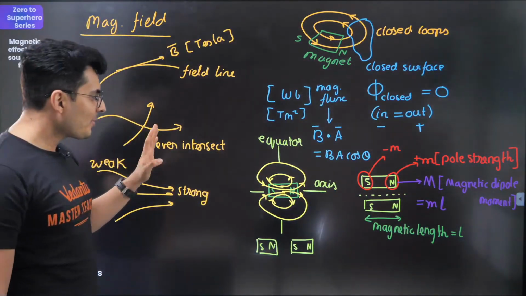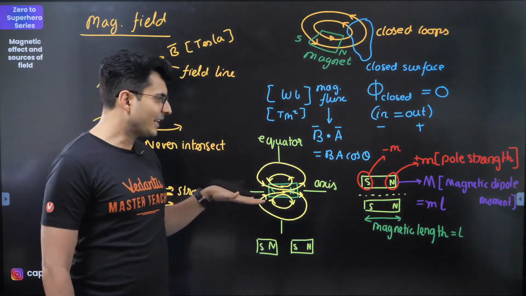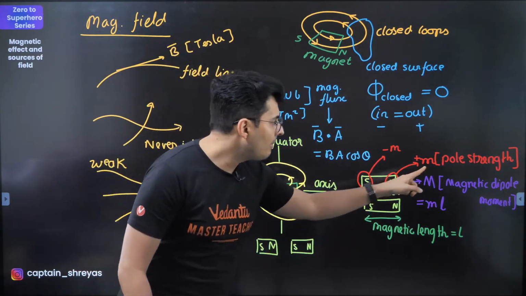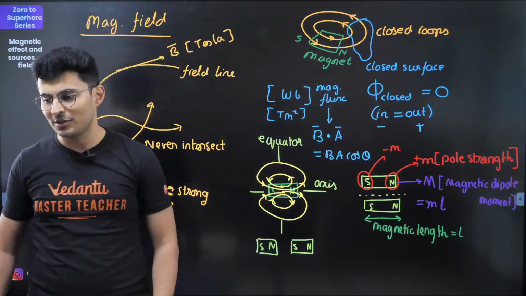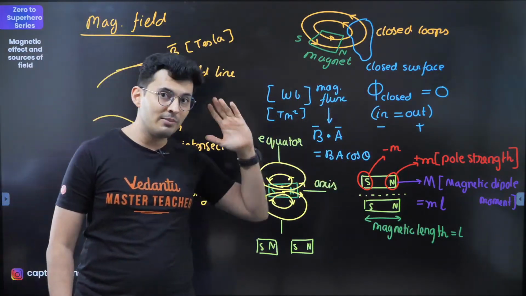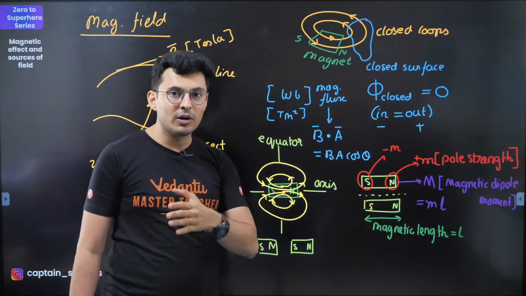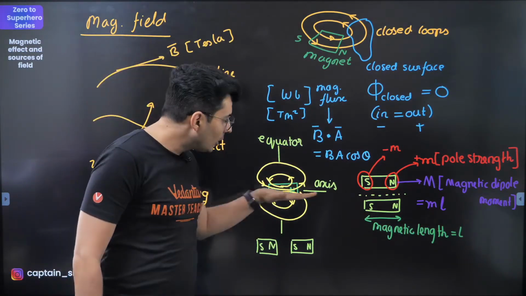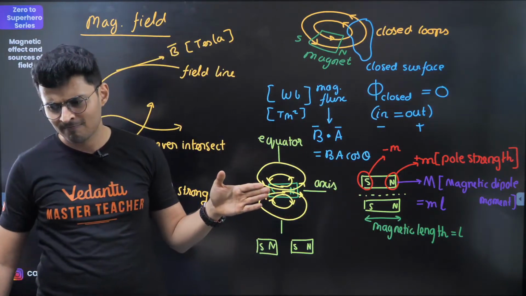Now, you only tell me, if I cut the magnet along the axis, will the magnetic dipole moment become less or more? Put it up in the chat box. Yes, it's very easy. That's why I'm training you to learn this in comparison or analogous with electrostatics. It becomes easier. When you cut a magnet along the axis, will the magnetic dipole moment become less or more, or will it remain the same?